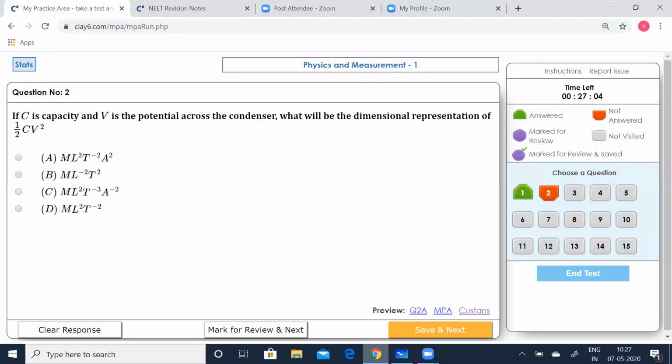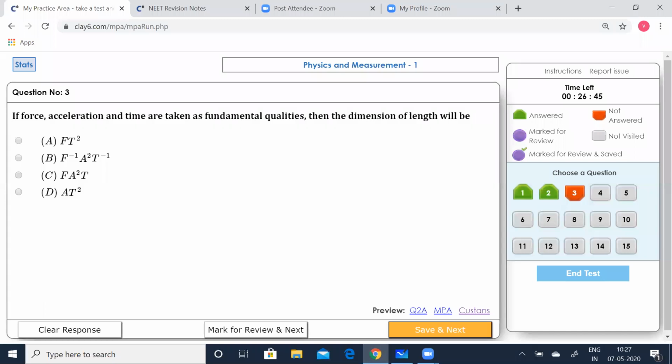So what is now going to be the dimension for work? You can now see that D is correct. So D is the correct one. ML squared T to the power of -2 is the dimension for work. Now let us save this and go to the next question. Question number 3. If force, acceleration and time are taken as fundamental quantities, then the dimension of length will be what?